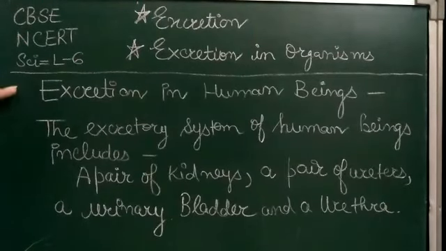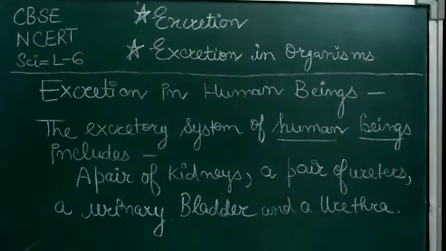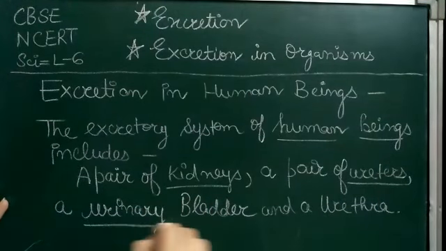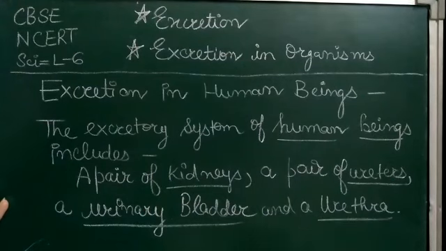Now, excretion in human beings. I hope that all of you have seen the excretory system of human beings. But if you have not seen, then see figure 6.13 of your NCERT book. The excretory system of human beings includes a pair of kidneys, a pair of ureters, a urinary bladder, and a urethra.